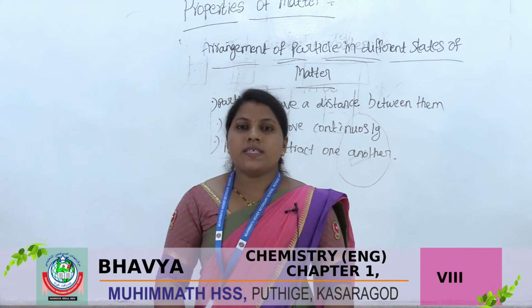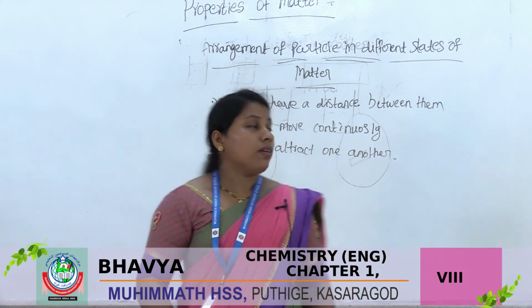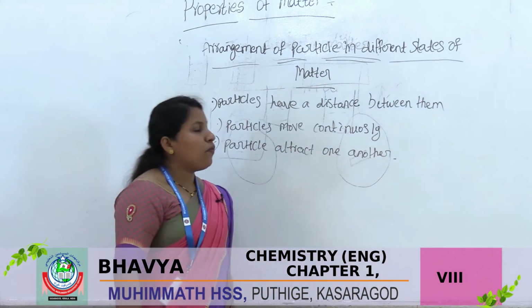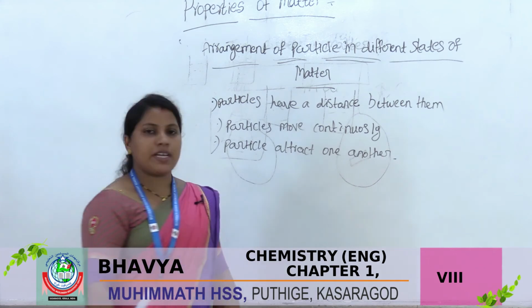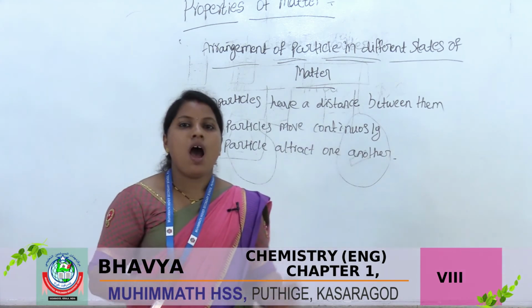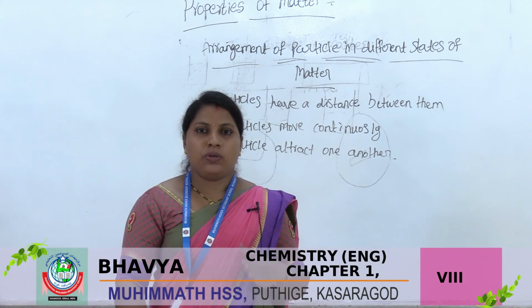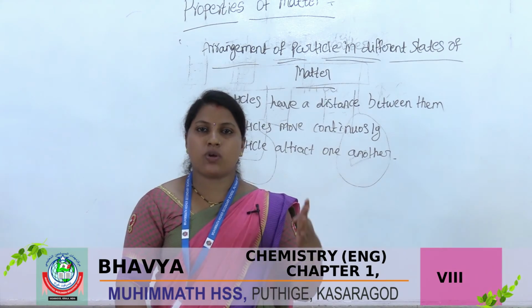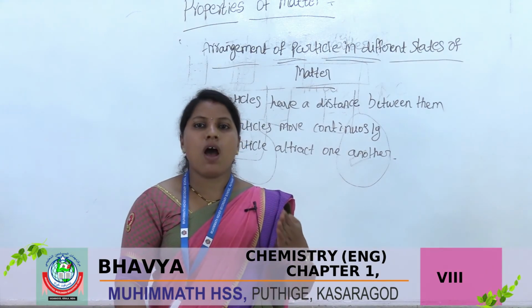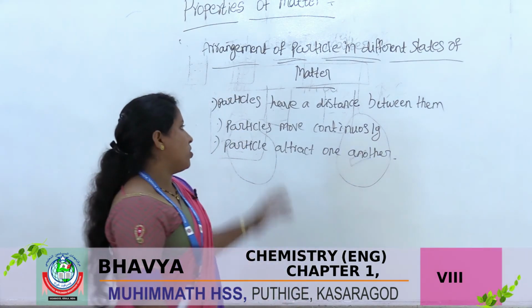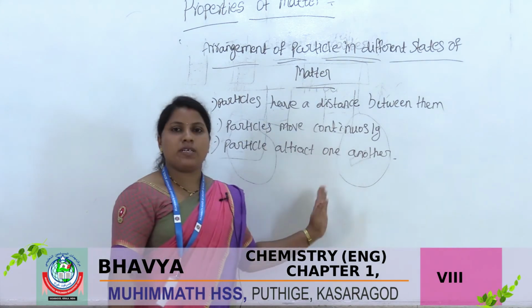Next, we are discussing the topic arrangement of particles in different states of matter. So how are the particles arranged in different states? You know the different states: solid, liquid, gas. So how are the particles arranged? Some statements are given here.